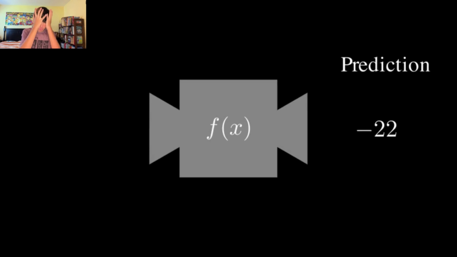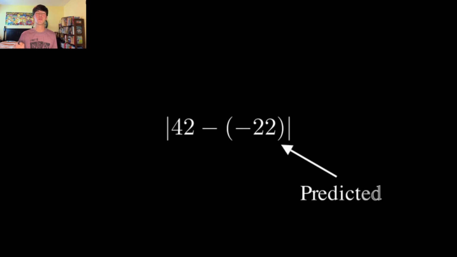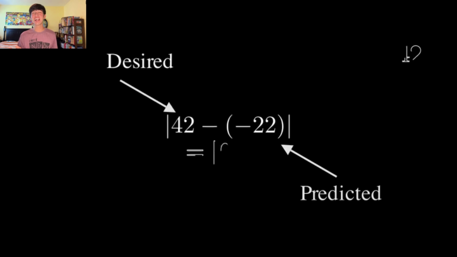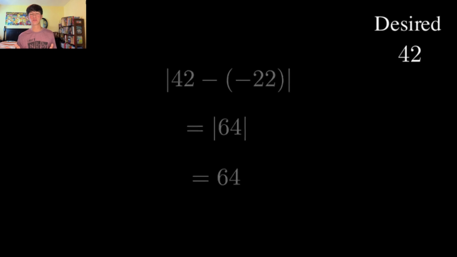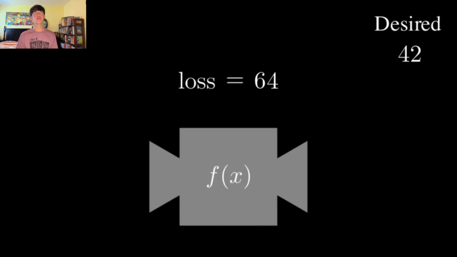Our model's really stupid. You know what? Let's find out just how stupid our model is. We'll compare its prediction to our desired output to calculate a value called the loss, which measures the amount of error in our model's prediction. Ideally, there would be no error and the loss would be 0.